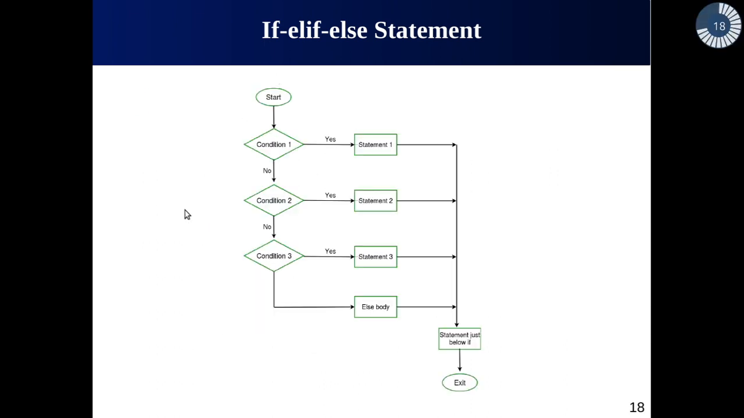And here is the flow chart. We start by checking condition 1. If it is true, statement number 1 will be executed. If that is false, then we have to check condition number 2. If it is true, statement number 2 will be executed. If it is false, then we have to check condition number 3. If it is true, statement 3 will be executed. If nothing is true, then we have to execute the else part of the program, and then the statements after the if else will be executed.